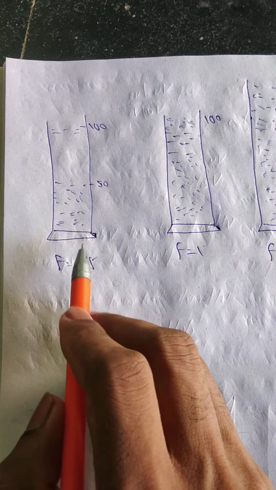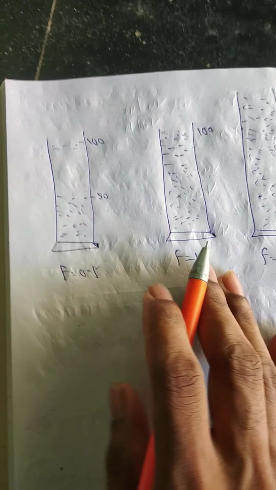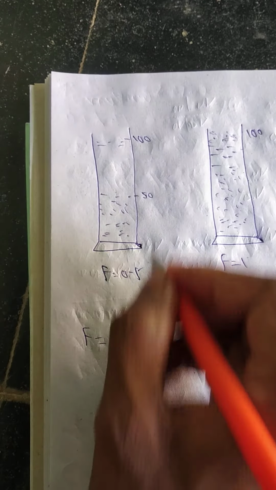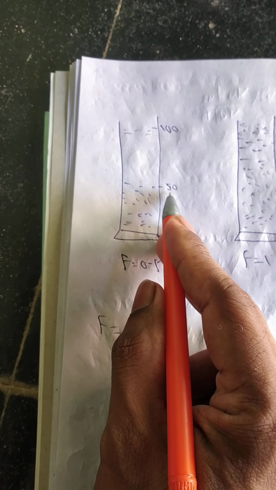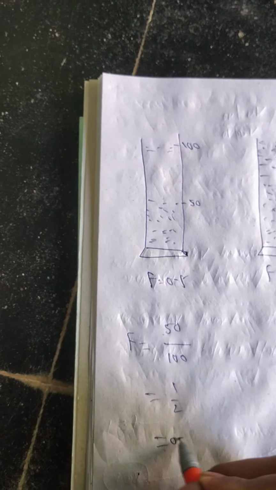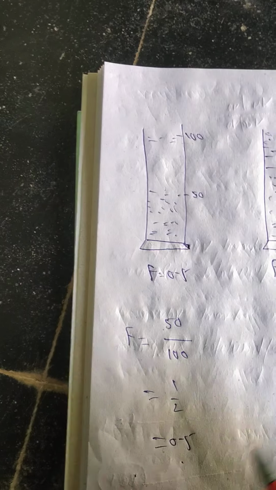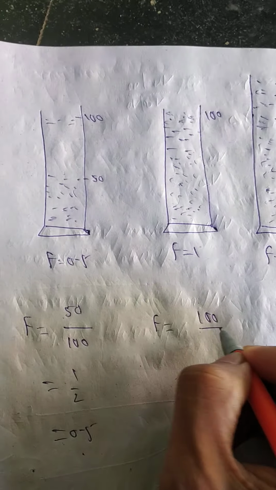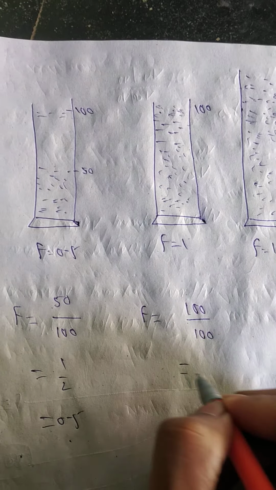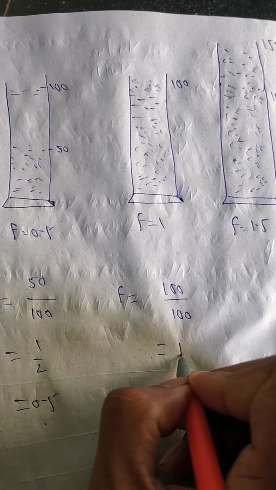In this suspension, sedimentation volume is 0.5. It means F is equal to, total volume of suspension is 100, ultimate volume of sediment is 50. So 1 by 2 is equal to 0.5. In this experiment, ultimate volume is 100 and total volume is 100. So this has an F of 1.